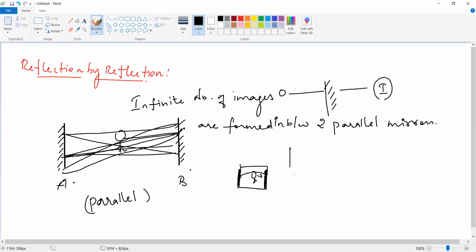So now suppose it is like this, it is not parallel. It is mirror A, it is mirror B. And how many images are formed?